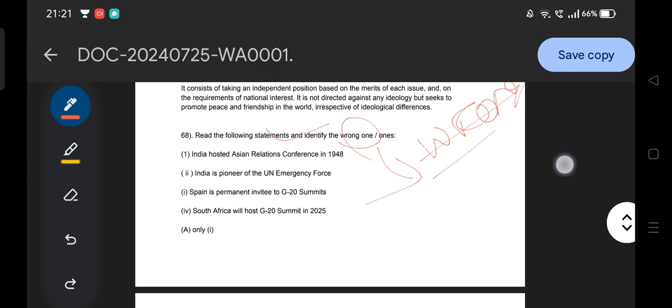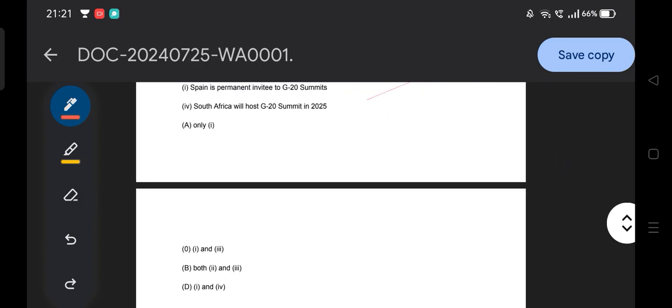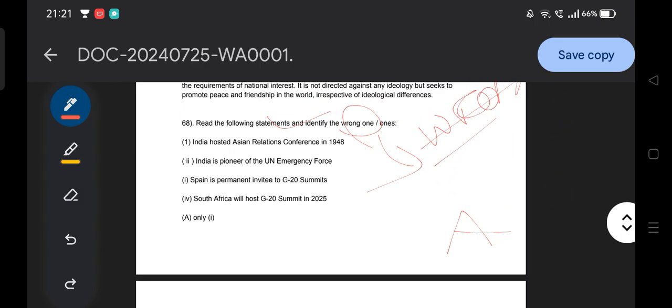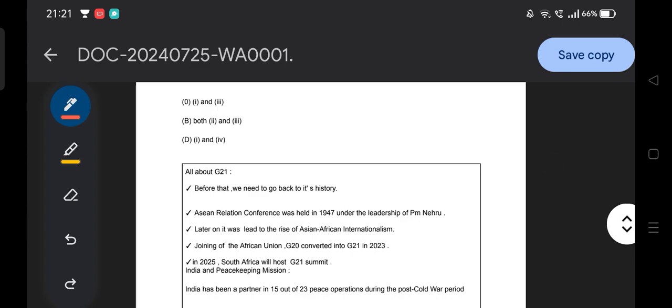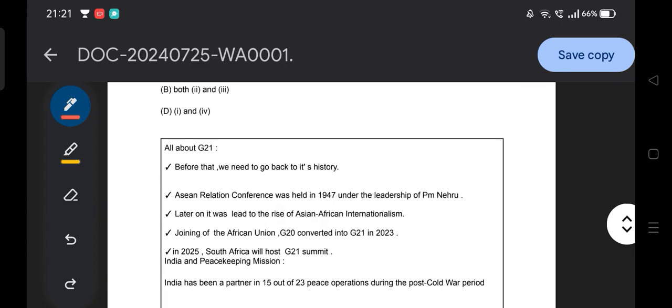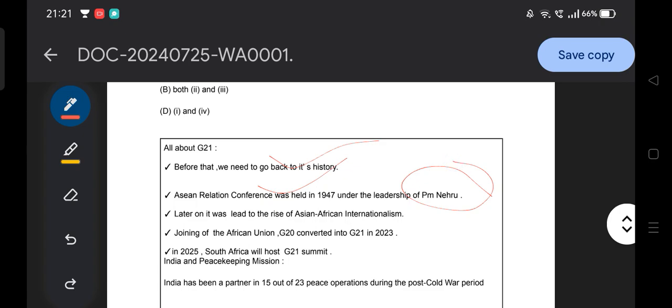First you need to understand which is the wrong one. So guys, the wrong one is option A: the ASEAN Relation Conference was not in 1948 but in 1947. It was held in New Delhi. Okay, New Delhi, ASEAN Relation Conference 1947. Then let's quickly revise all about G20. Before that we need to go back to history: the ASEAN Relation Conference was held in 1947 under the leadership of PM Nehru. Pandit Jawaharlal Nehru also talked about ASEAN solidarity.